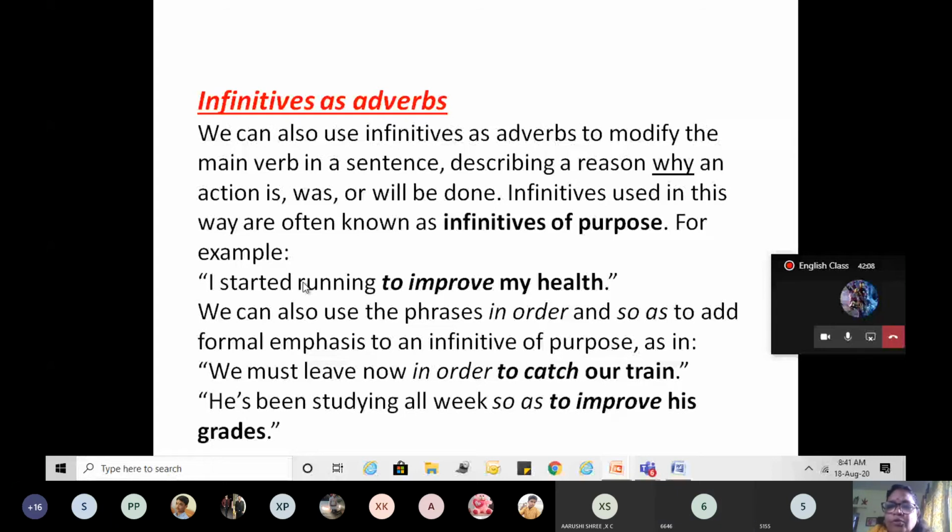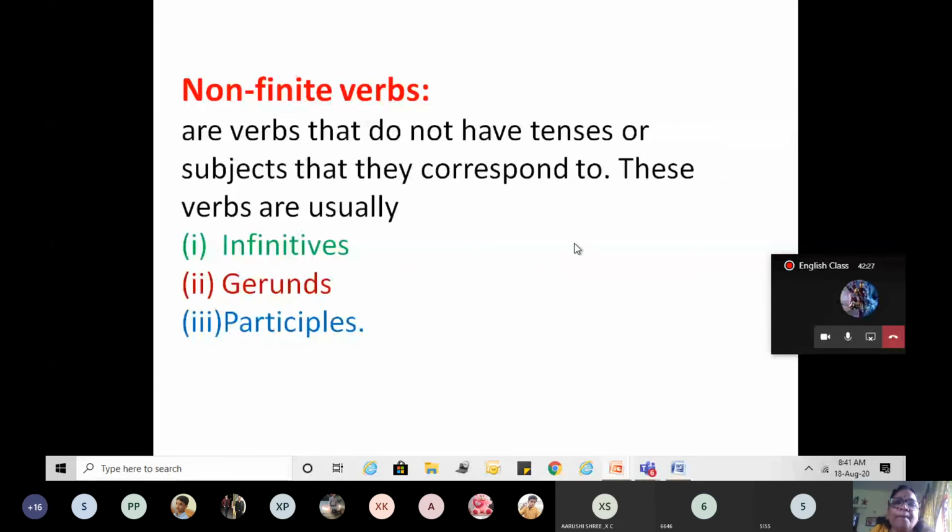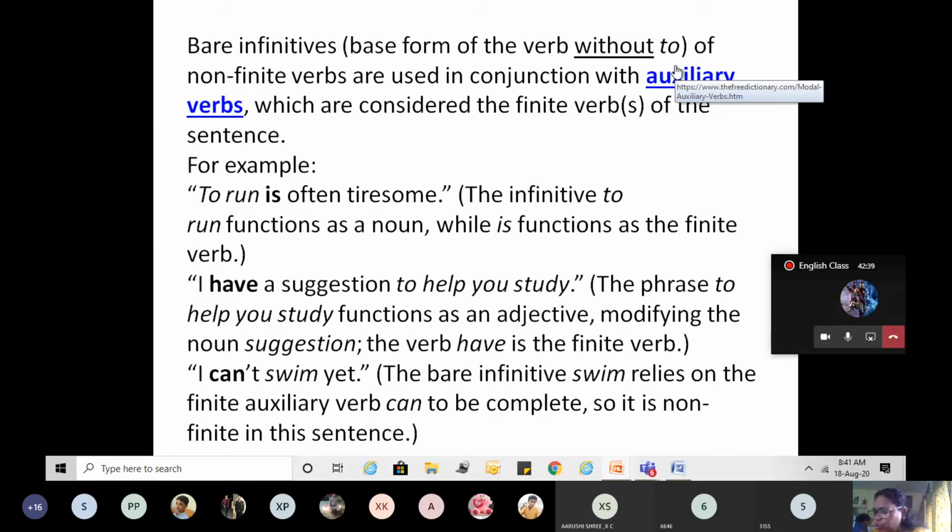We'll talk about bare infinitives that I had told you. Bare infinitives. This is the base form of the verb without to. We have seen that infinitives are to plus V1, but this one is without to.